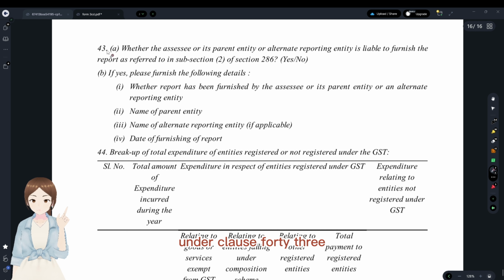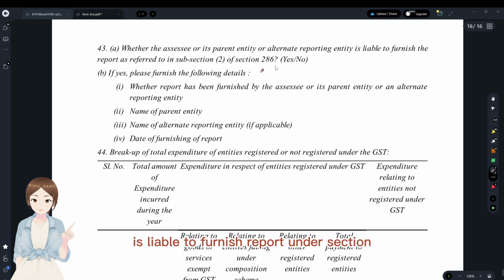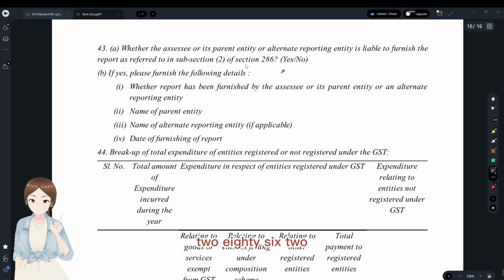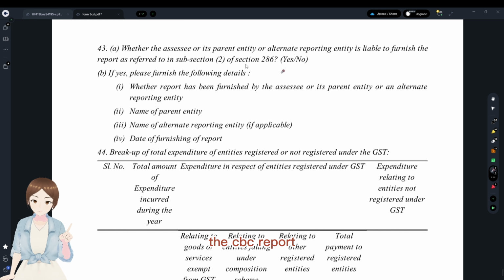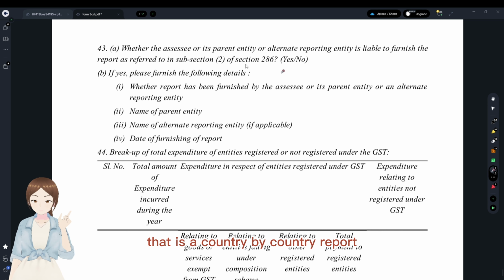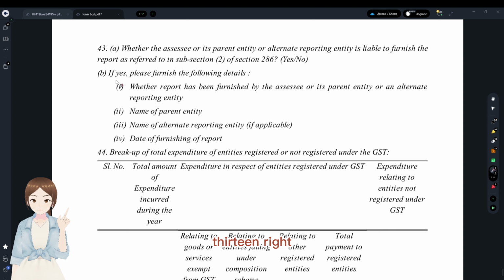Under clause 43, we have to check whether the SC or parent entity or alternate reporting entity is liable to furnish a report under section 286(2). What is 286(2) talking about? The CbC report, that is, the country by country report, which we have heard about in international taxation, BEPS Action Plan 13, right?